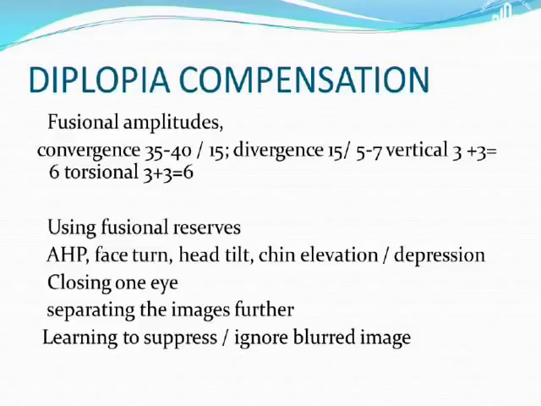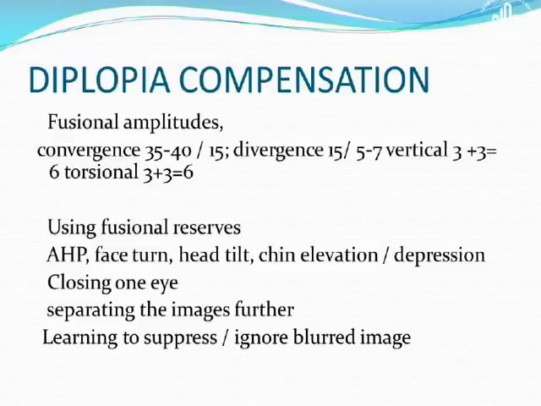Now, the first thing I am going to do, as soon as there is a deviation, is try to use these fusional reserves. So, for an exo deviation, I am much better off because I have a large amount of convergence amplitudes, so I will manage. For other ones, I will get into difficulty more easily. Now, once this has failed, either I will have diplopia, or while I am trying to use it, I will have eye strain. So, once it breaks down, I may have diplopia. This will be something like intermittent diplopia, which will not be present all the time.